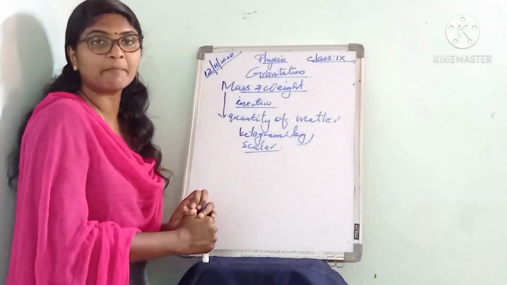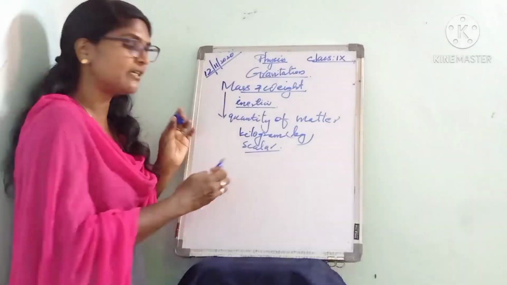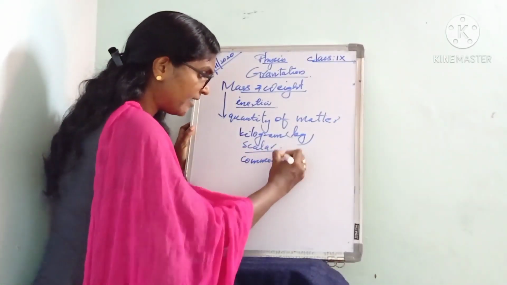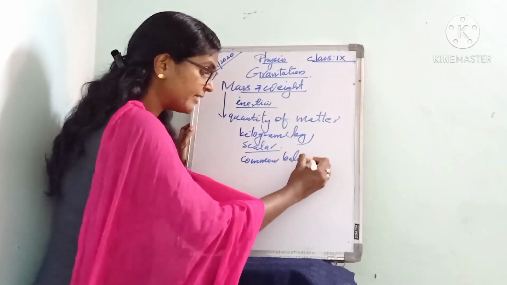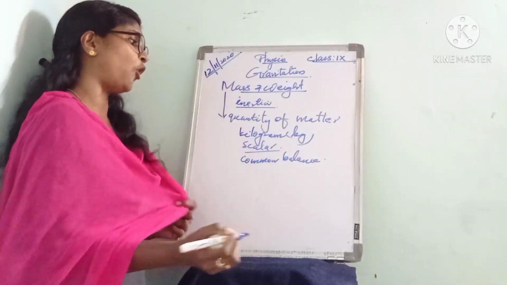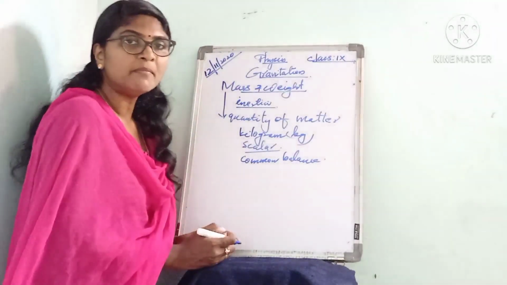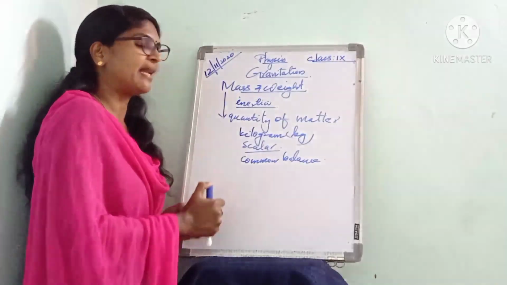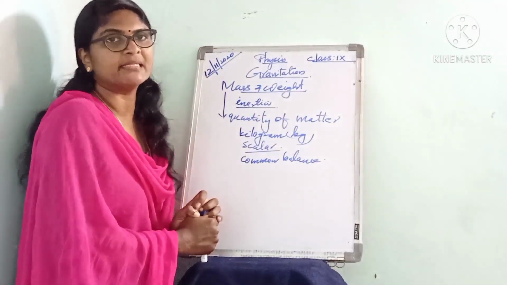Then how can we measure the mass of an object? It is measured by using a common balance or a beam balance.